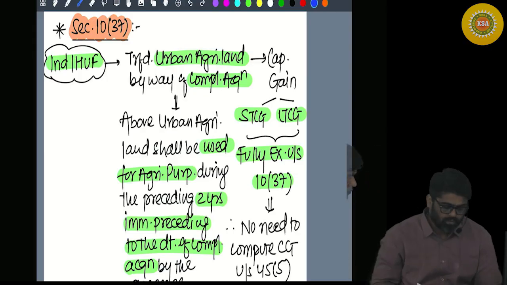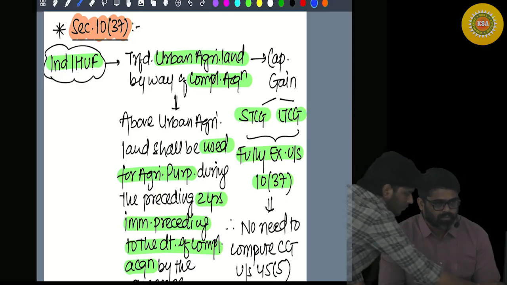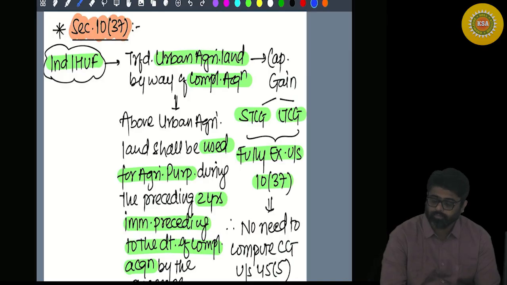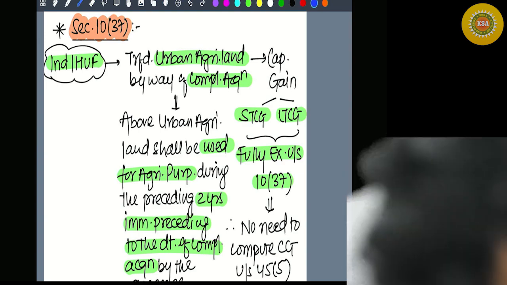We completed the specific charge, section 45(1), 45(1A), 45(2), and 45(5) yesterday. Now with 45(5), there is one exemption over here.